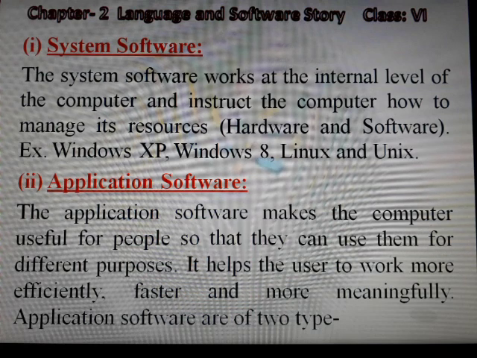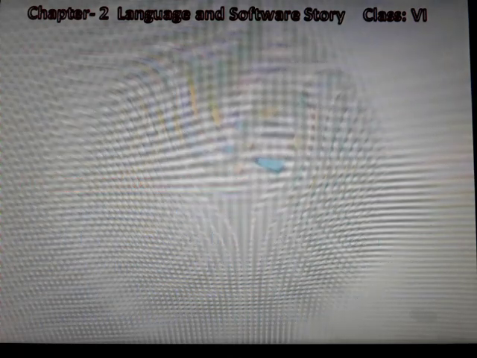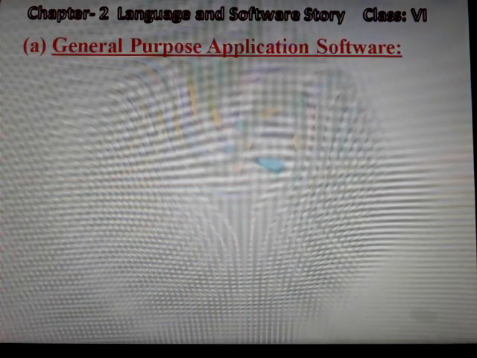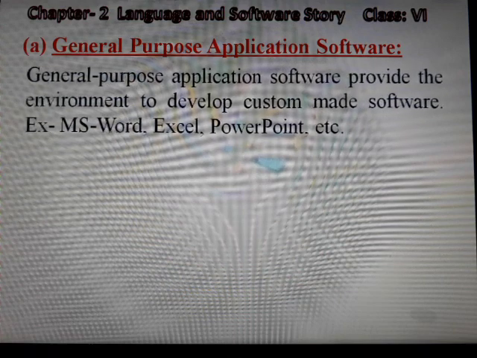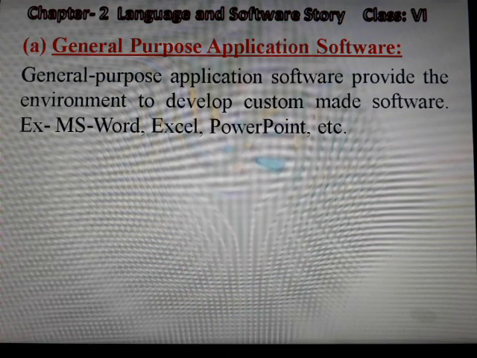Application software are of two types. First, general purpose application software, and second, custom made application software. General purpose application software. General purpose application software provide the environment to develop custom made software. Example: MS Word, MS Excel, MS PowerPoint, etc.